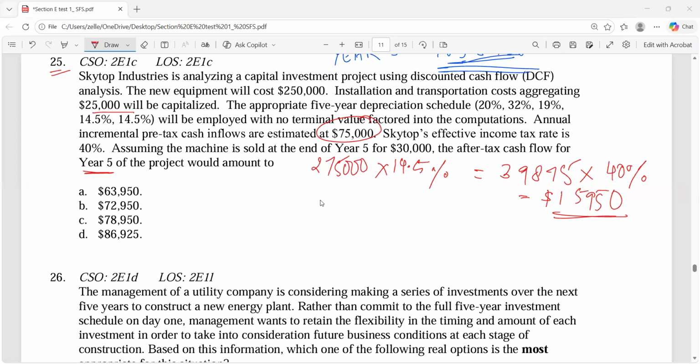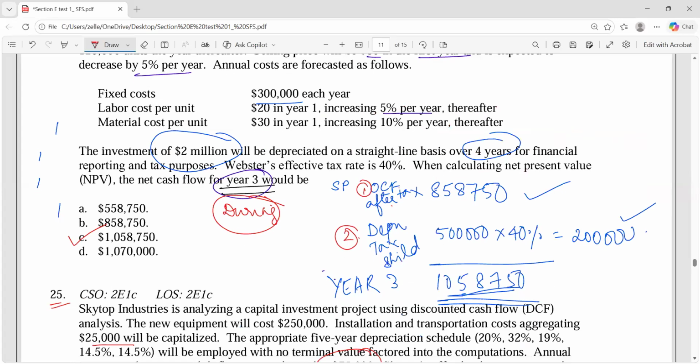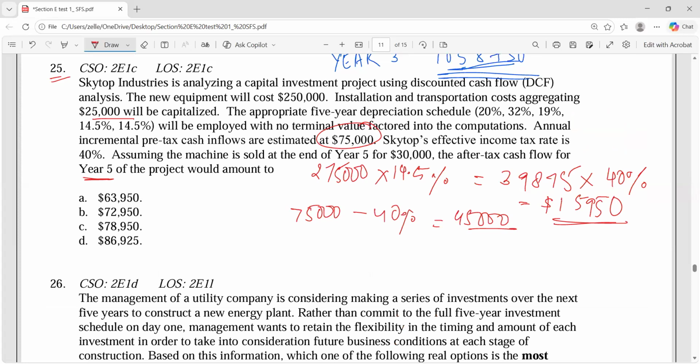45,000. So, is there anything else that we have to take into consideration? So, how much, guys? 45,000? Salvage value, 30,000. 45,000 plus 15,000? 30,000, ma'am.